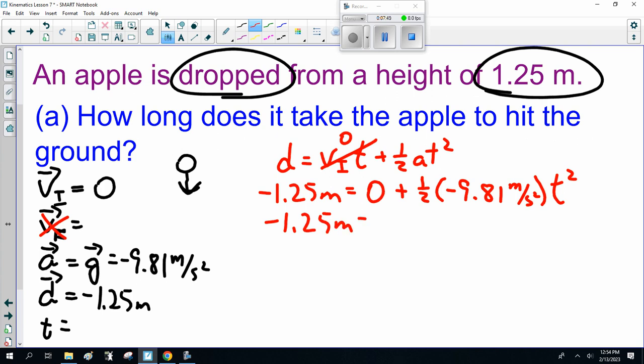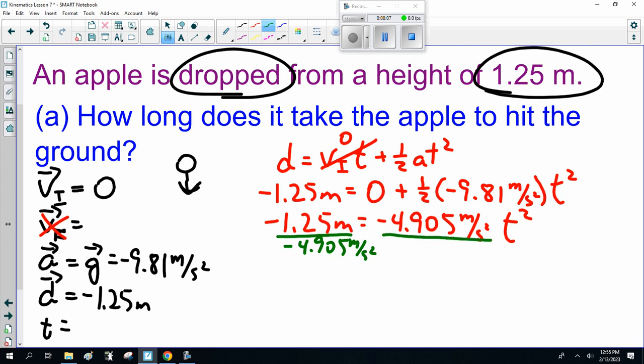So 1/2 of minus 9.81 is minus 4.905, I think. Times time squared. So divide both sides by minus 4.905 meters per second squared. Time is, I don't know, can't do this in my head anymore.